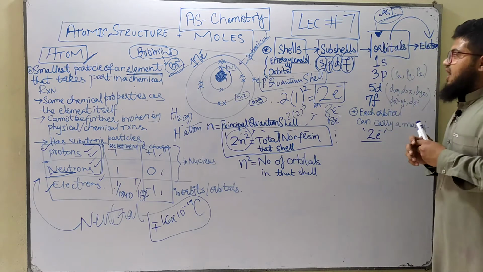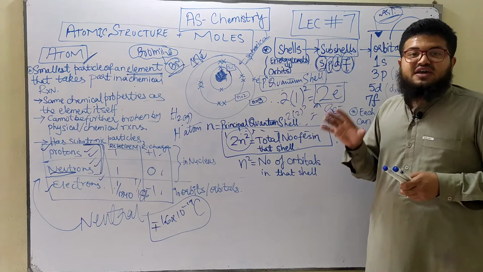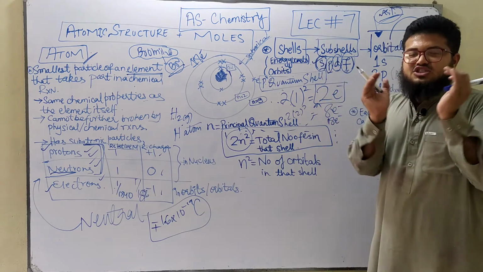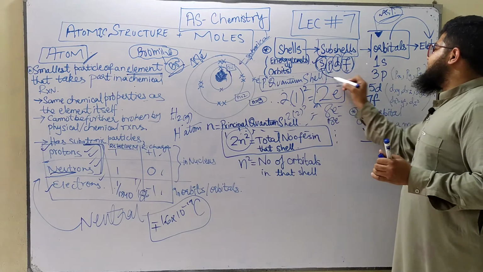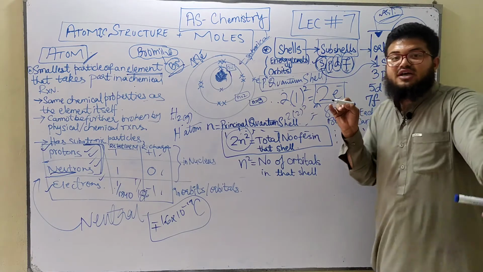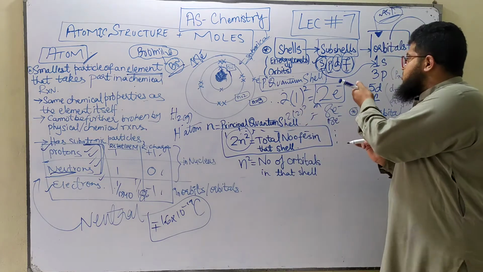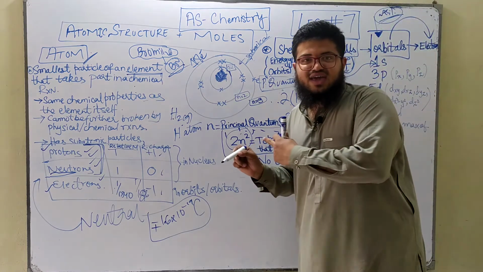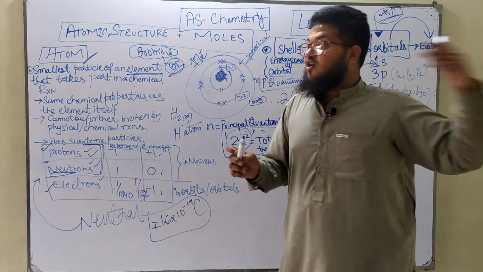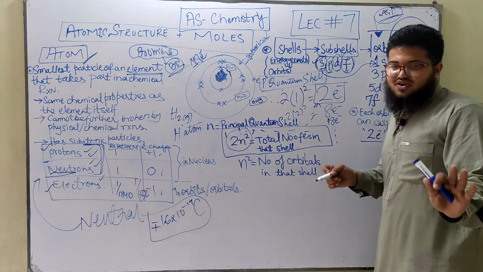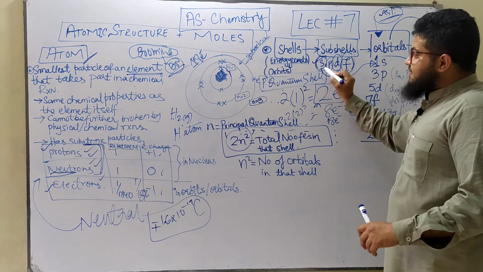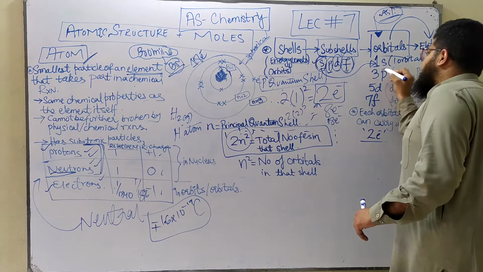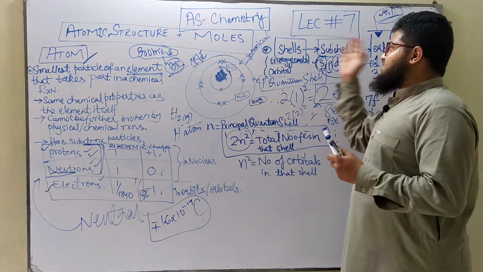You've got electrons. Okay, now in each of these subshells we've got a different number of orbitals. The S subshell is the smallest subshell, and it contains only one orbital. This is what I would want you guys to learn, because if you need to proceed on to this chapter, you will definitely need this for your electronic configuration of A levels. You've learned the conventional electronic configuration. Over here you're going to learn the advanced electronic configuration. Now in the S subshell you've got only one orbital, and that orbital is called the S orbital. Its name is S orbital because it's found in the S subshell.